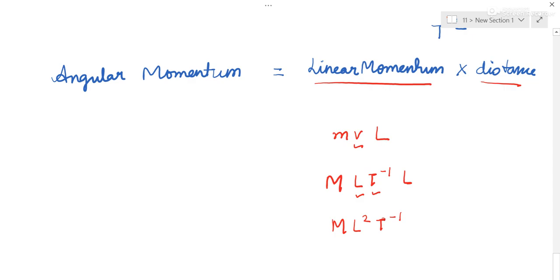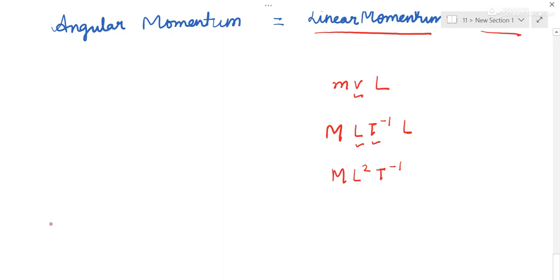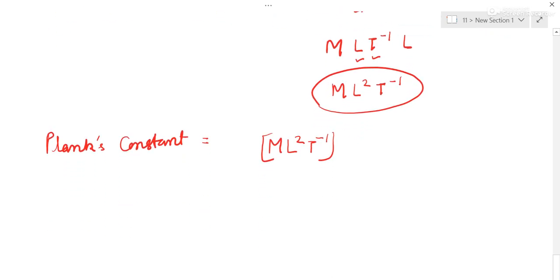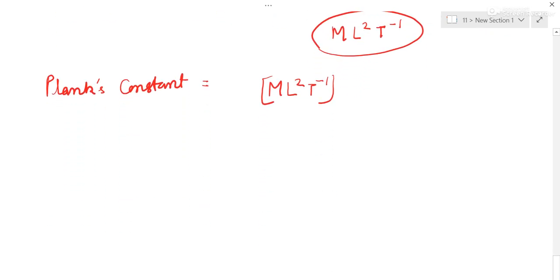Okay. Now we have to learn Planck's constant. I'll tell you Planck's constant and angular momentum have the same dimensional formula. So you can learn this directly. Then we have gravitational constant, the universal gravitational constant from class 9th.